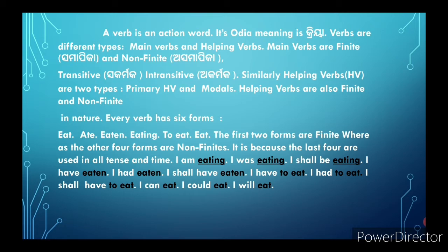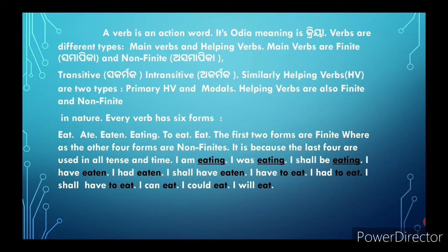Similarly, helping verbs are of two types: primary helping verbs and modals. Main verbs are finite and non-finite. Helping verbs are also finite and non-finite in nature.